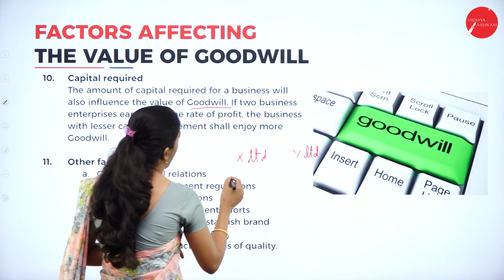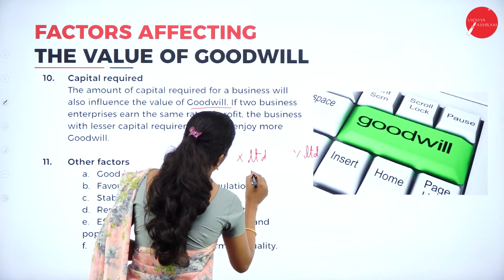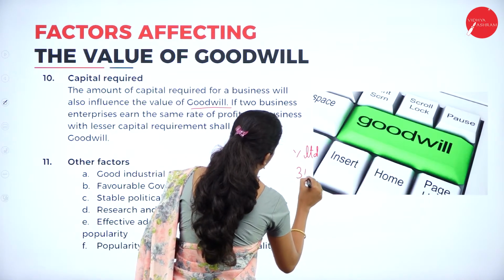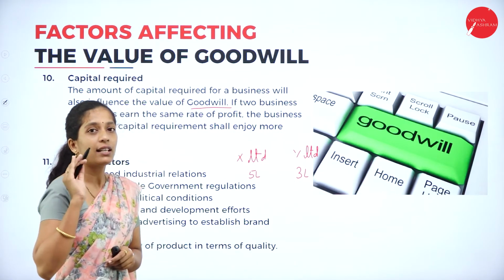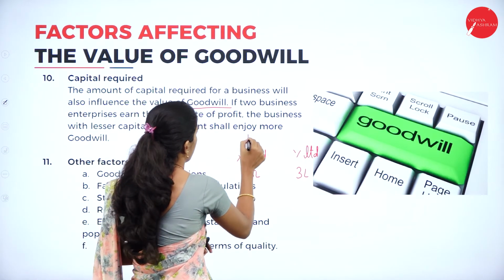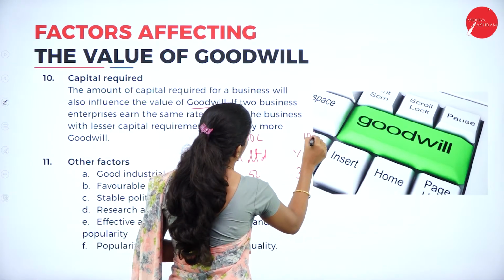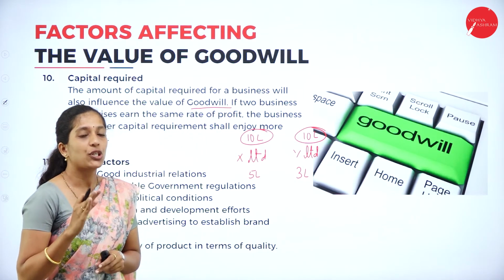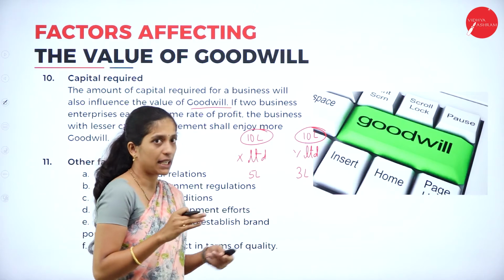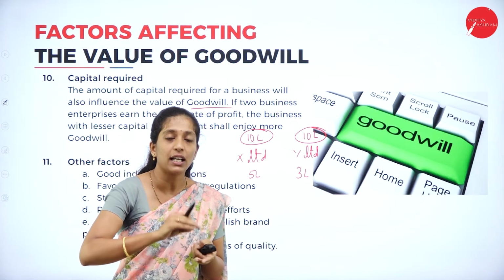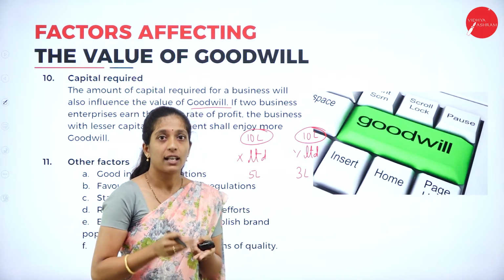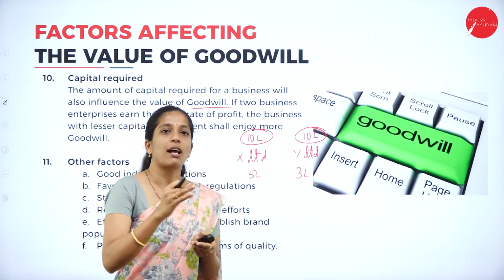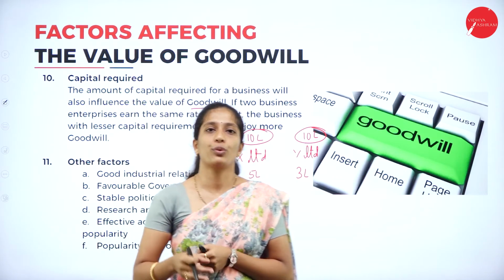Now, X Limited has invested 5 lakh and Y Limited has invested 3 lakh. But they are earning the same amount of profit, that is 10 lakh. Now, which organization will have more goodwill? Y Limited, because they have invested less capital and they are earning more profit. In the sense, they have made best use of that capital. So such type of organization will have more goodwill.